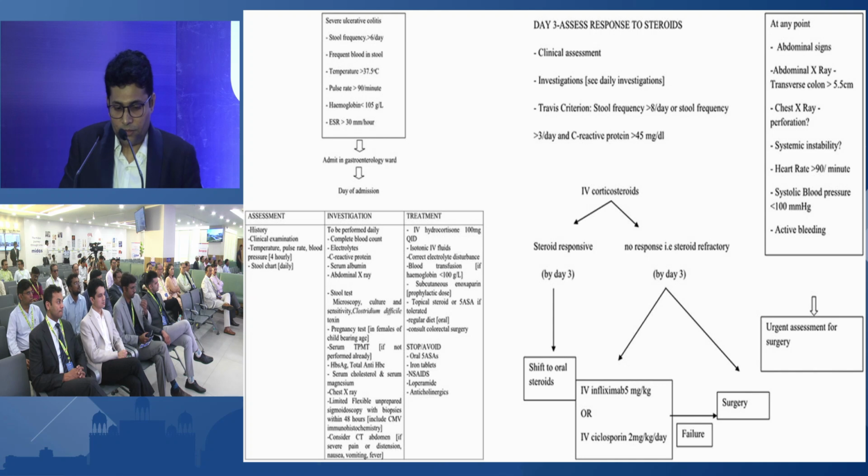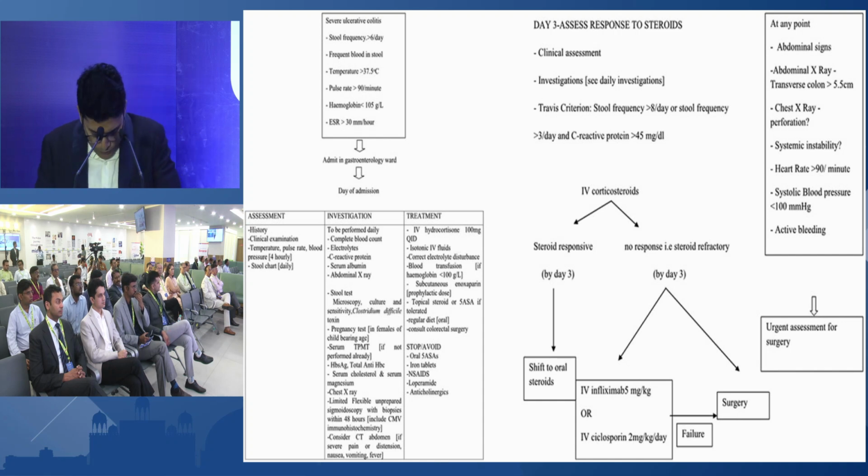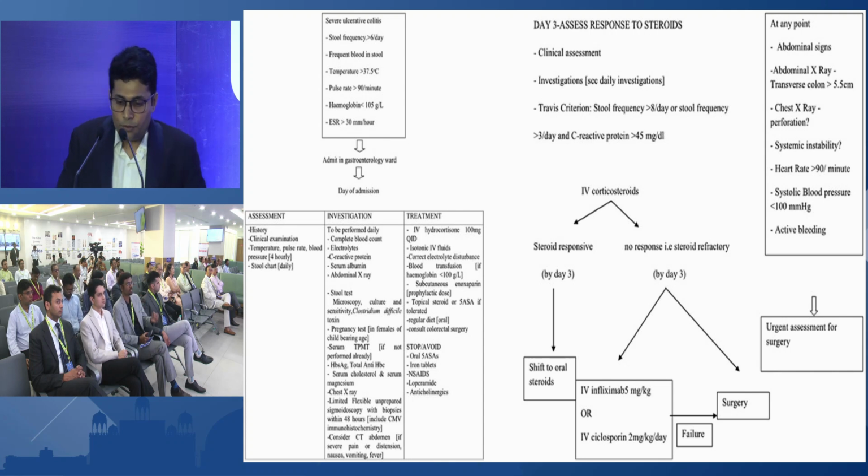At any point after the diagnosis of acute severe ulcerative colitis, if the patient has abdominal signs, that is signs of peritonitis, do not be confused, because the patient is on steroid therapy, the signs of peritonitis can be masked. So it is very important to diagnose whether the patient has perforation or not by CT scan or X-ray abdomen, chest X-ray. If the patient has heart rate more than 90 or systolic blood pressure less than 100 millimeter mercury or active bleeding, then directly shift to colorectal surgery on an urgent basis.